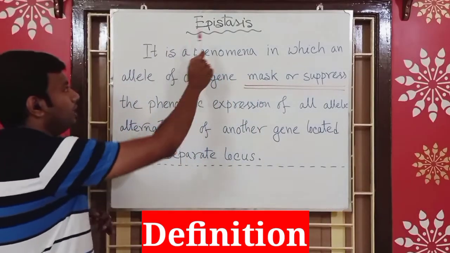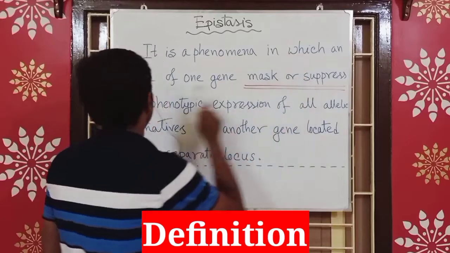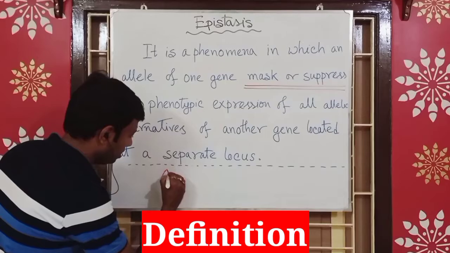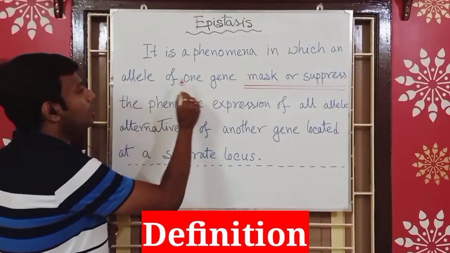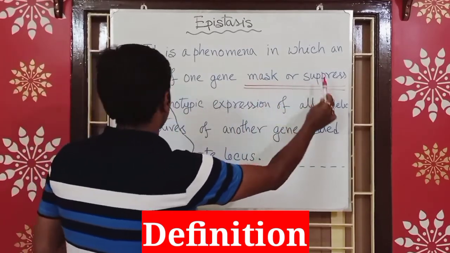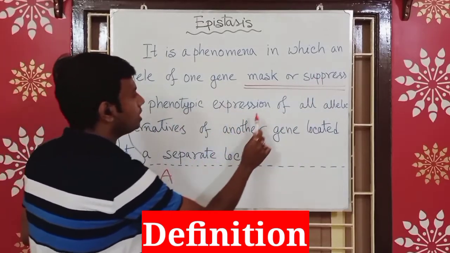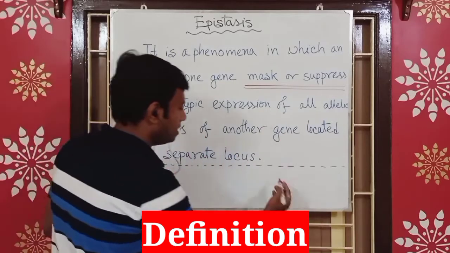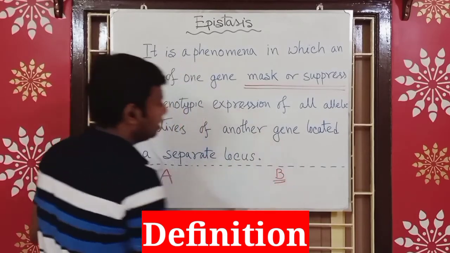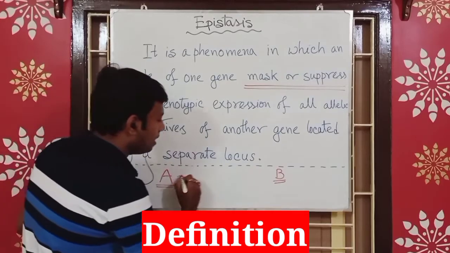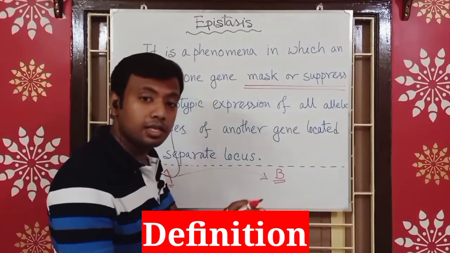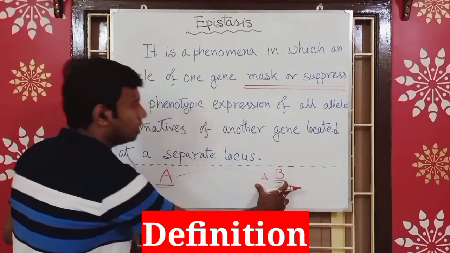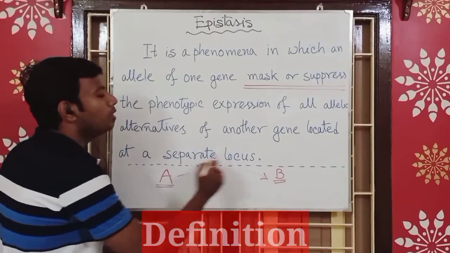Epistasis is a phenomenon in which an allele of one gene, consider gene A, masks or suppresses the phenotypic expression of all allele alternatives of another gene. Imagine there is another gene, gene B. Gene A can mask or suppress the phenotypic expression of gene B, which is located at a separate locus.